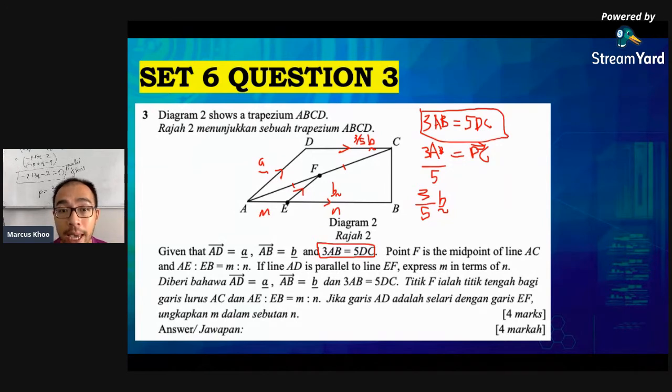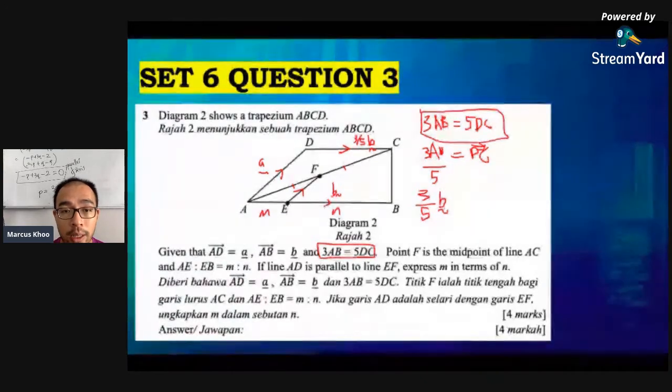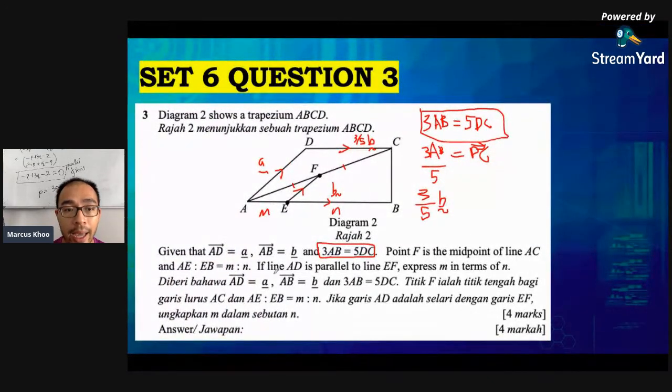The question is express M in terms of N. But it doesn't tell you what to look for, except that if line AD is parallel to line EF. Okay, that's it. AD and EF.